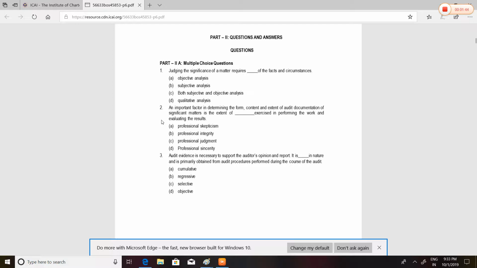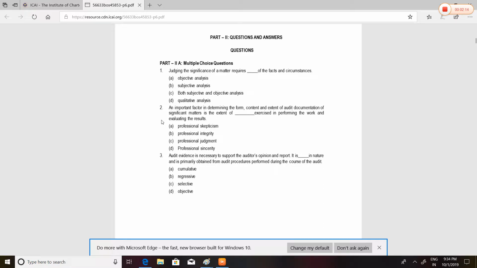An important factor in determining the form, content, and extent of audit documentation of significant matters is the extent of dash exercise in performing the work and evaluating the results. What should be there? Professional skepticism, professional integrity, professional judgment, or sincerity.